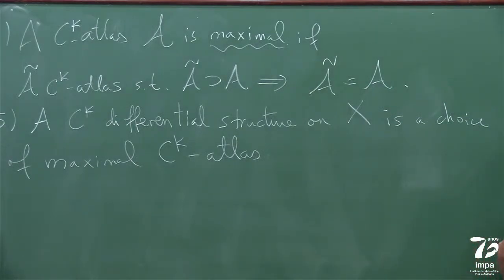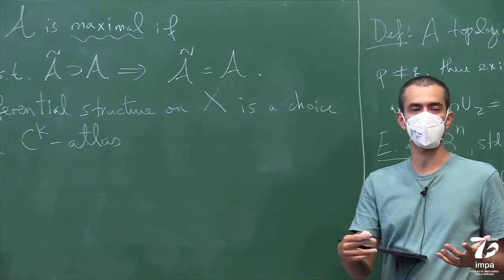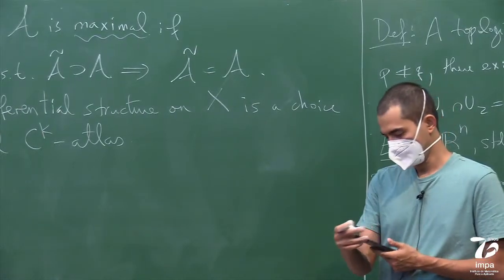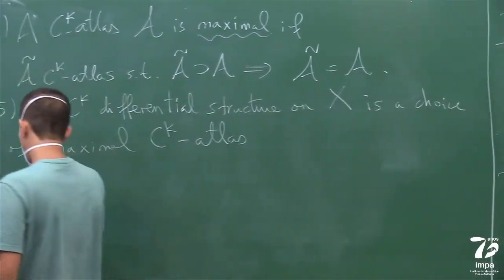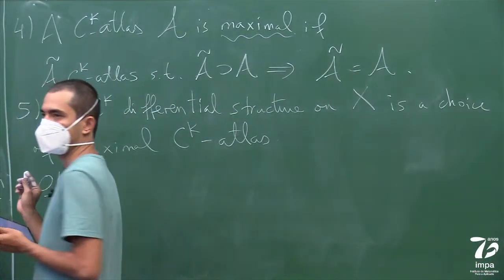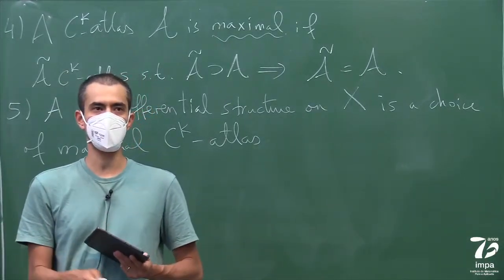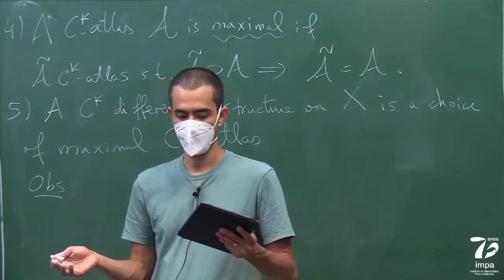Okay, so you choose one of them. And that's what's called a differential structure. Okay? So an observation is that if you just fix one CK atlas, then it's always contained in a maximal CK atlas.